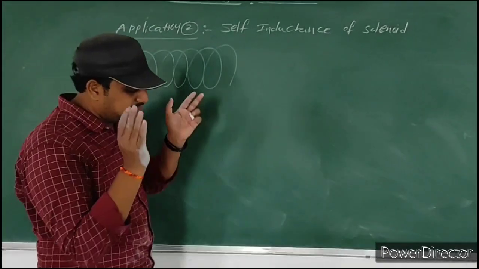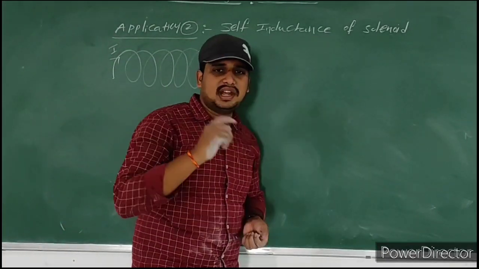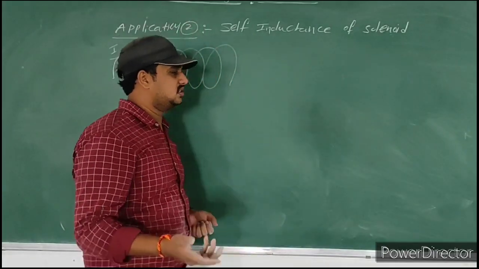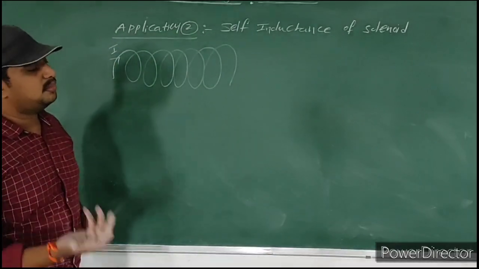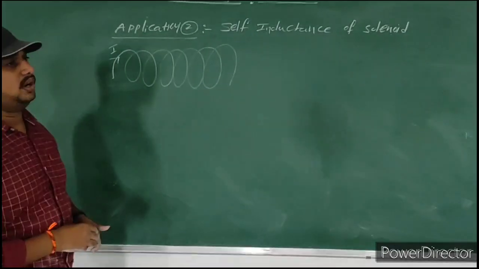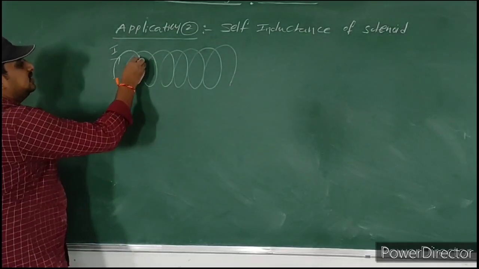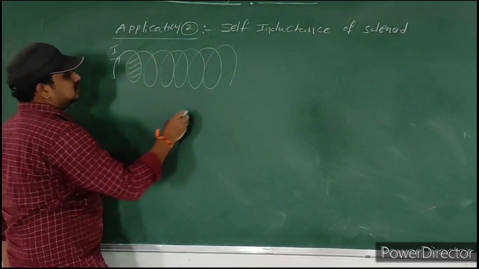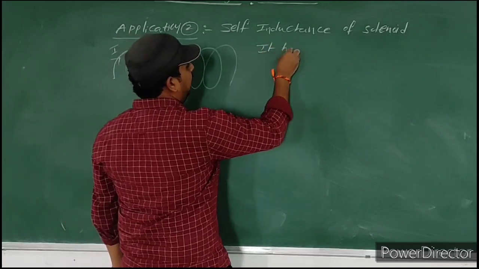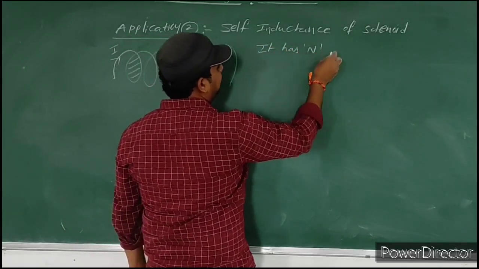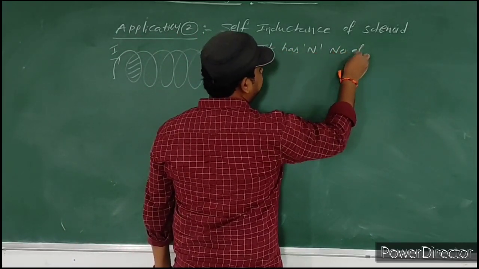The whole concept depends upon that concept only. If electric current changes, flux changes. If flux changes, then EMF or electric current is induced in that coil. So here I consider this solenoid has N number of turns.